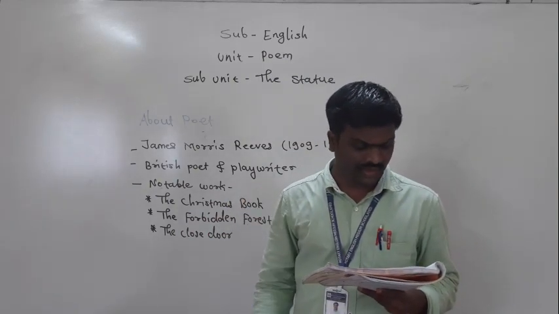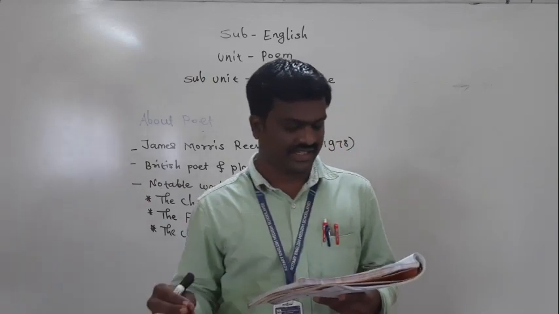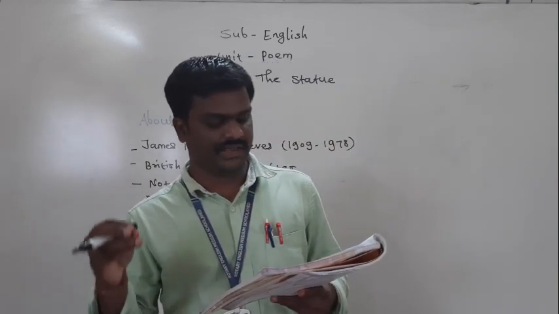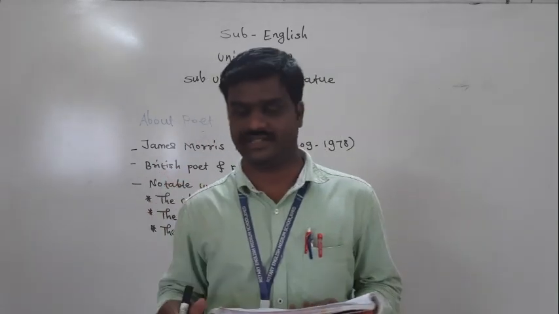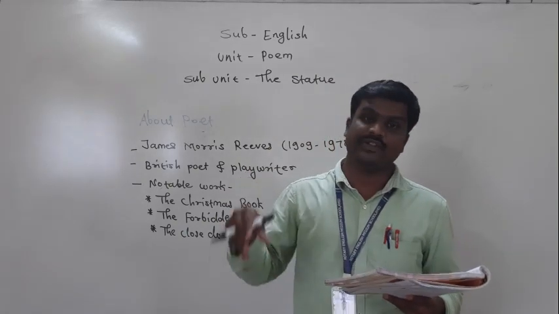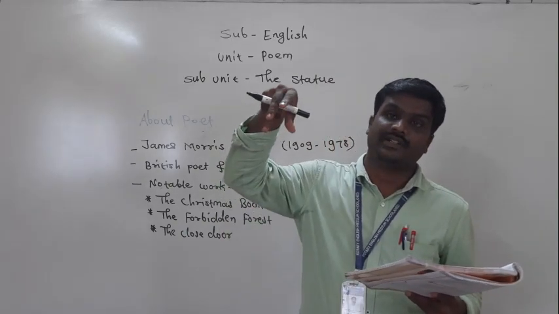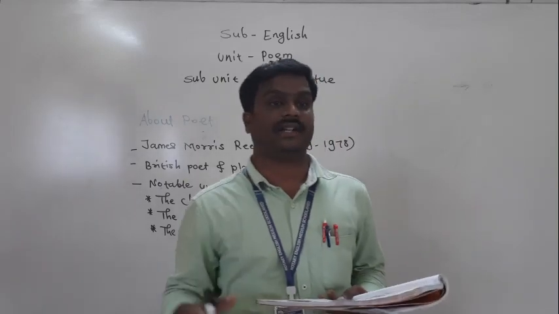See, on a stone chair in the marketplace sits a stone gentleman with a stone face. The first two lines we will discuss first of all. On a stone chair, the statue is situated on a stone chair, in the marketplace.